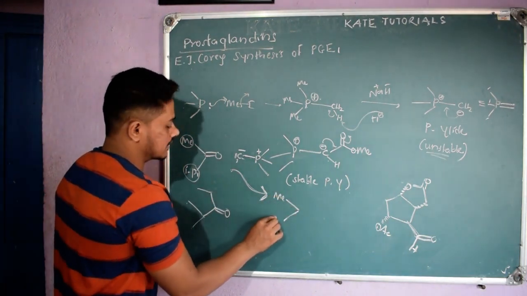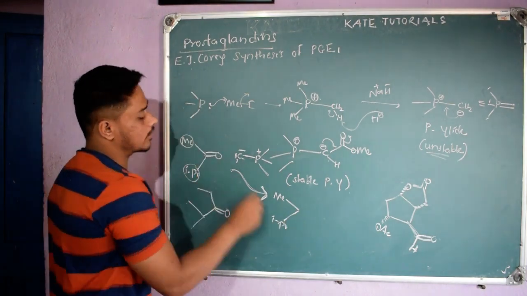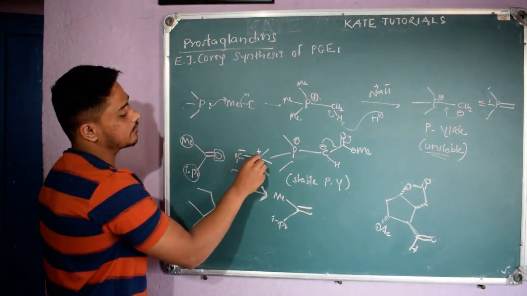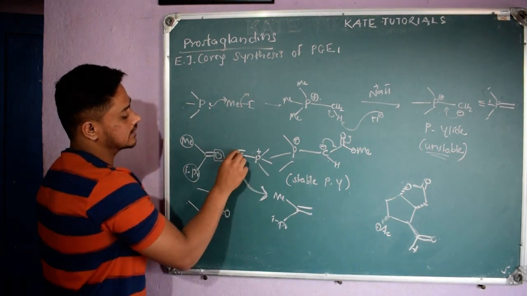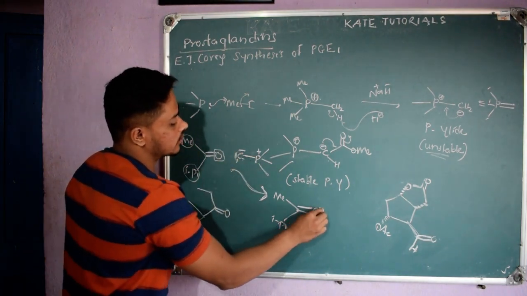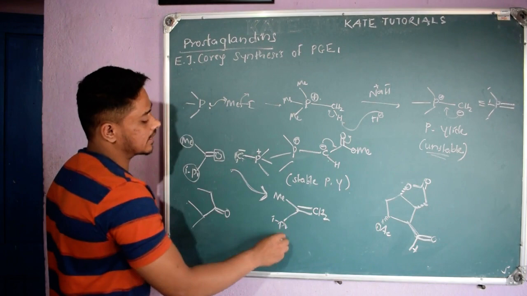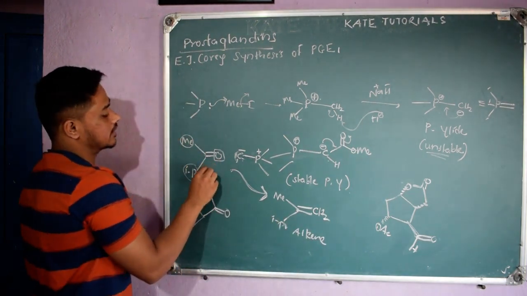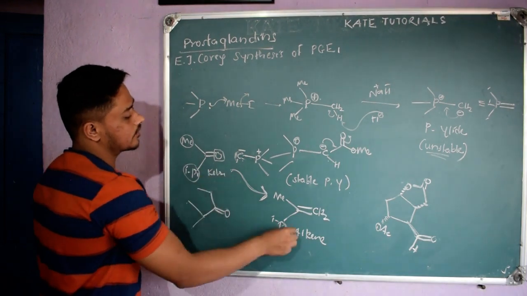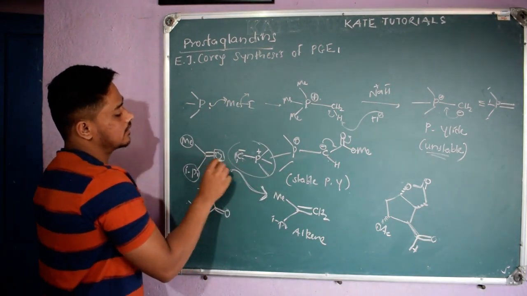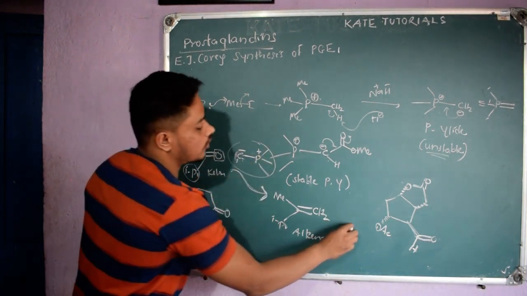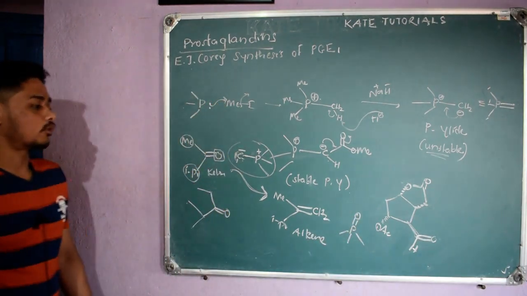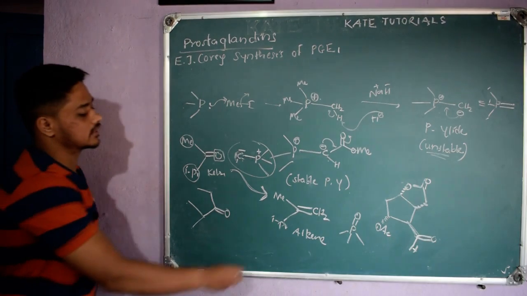After this reaction, the methyl will be as it is, the isopropyl will be as it is, this double bond is also as it is, but instead of oxygen, this oxygen will be taken by the phosphorus and this CH2 will come here, so it becomes CH2 here. So I will get an alkene. The conversion of this ketone to alkene is done by this phosphorus ylide, and this oxygen will be taken by the phosphorus ylide and it will become a phosphorus oxide like this, right? So this is the reaction.